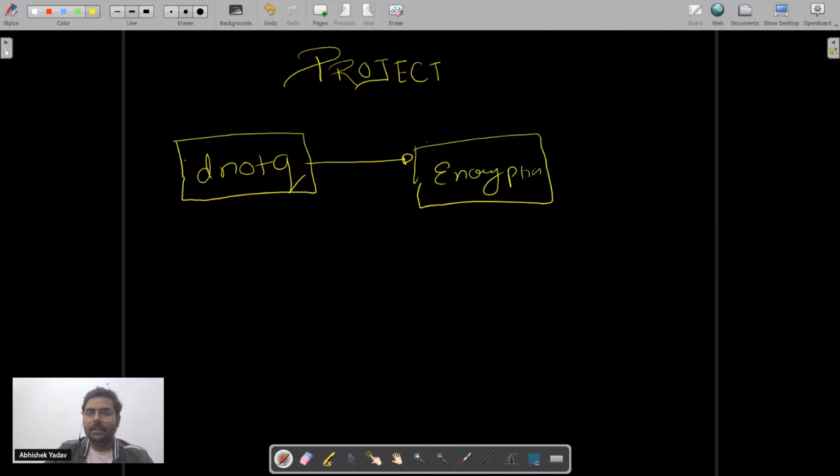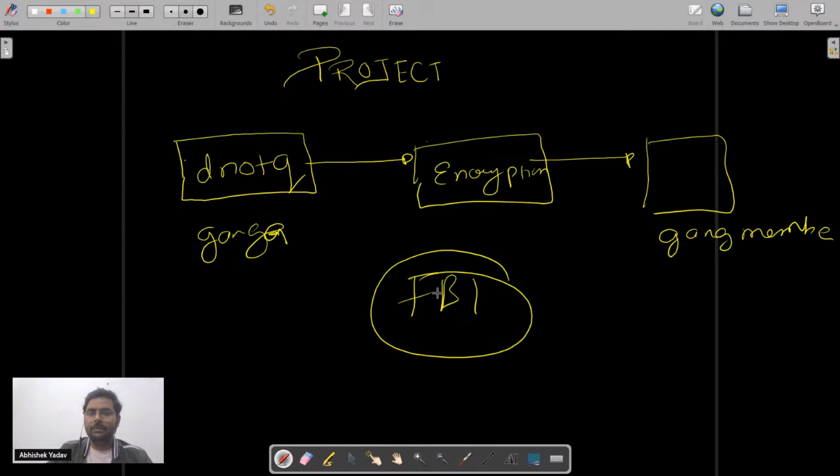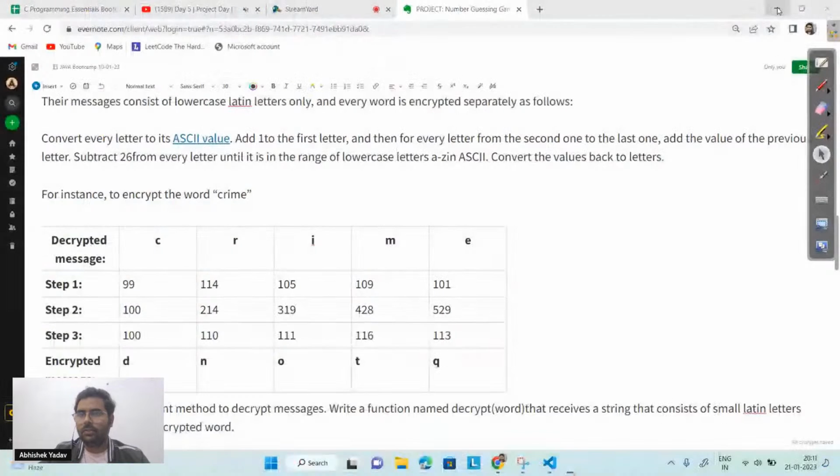After encrypting the message, they are sending it to the other people. So here we have the gang, and they are sending the message to the gang member. After that, the FBI came and they have arrested one gang member, and he said, hey, let's see what we are doing to the message.